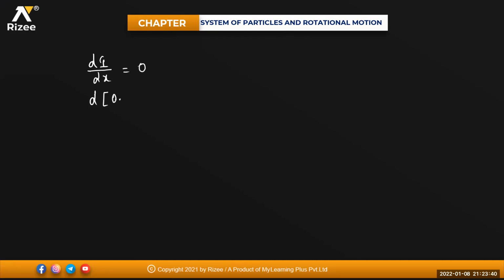Differentiation of 0.3 into x squared plus 0.7 into (1.4 minus x) whole squared divided by dx must be equal to 0. I equated both the equations, sir. Which equations, beta?